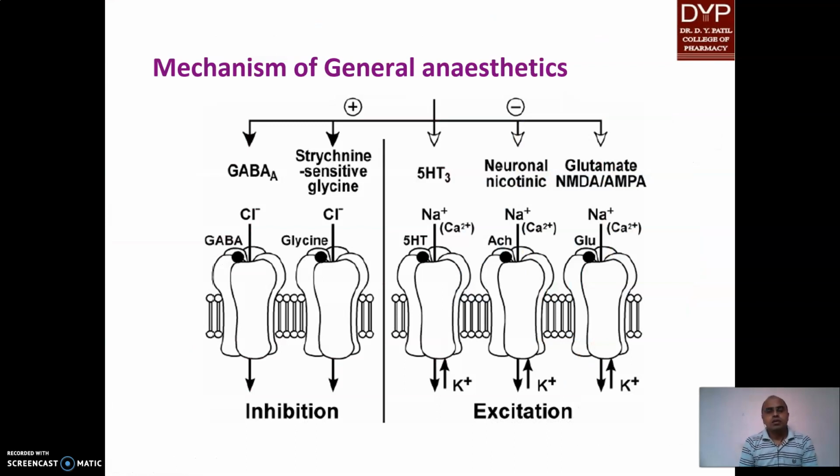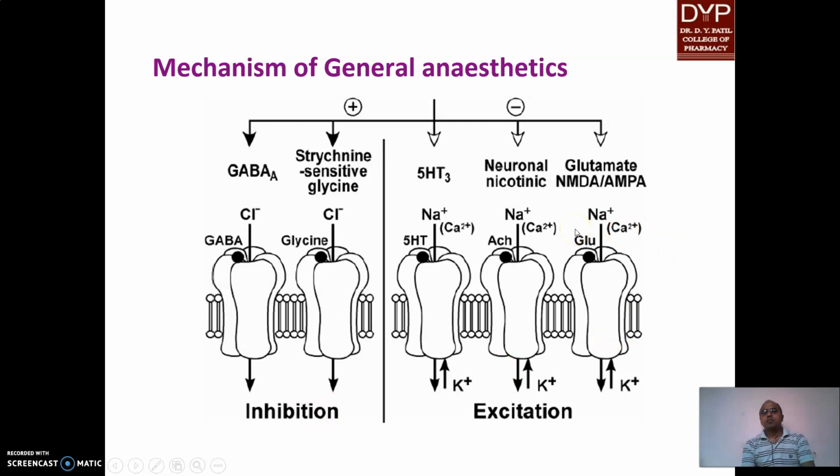One more category, that is general anesthetics. General anesthetics potentiate inhibition action or inhibit excitation. So how does it happen? Let us take one example. GABA we have already discussed. Here, when we potentiate or facilitate glycine action on its receptor, the chloride channel is opened and chloride influx causes CNS depression and inhibition.